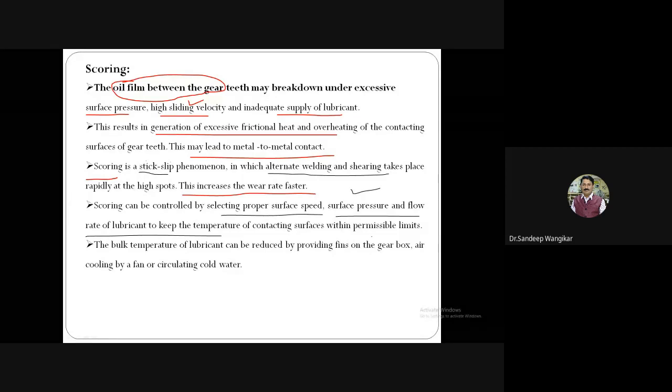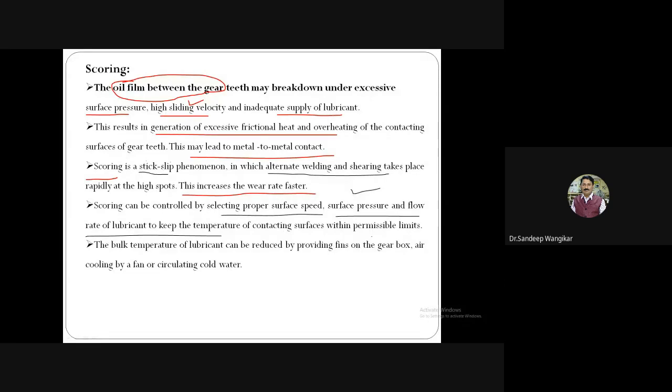The temperature will not increase. If the oil has the capacity to retain its properties up to 135 degrees Celsius only, any oil we are using, then if the temperature in that particular gearbox exceeds 135 degrees, definitely the oil film will fail. It will not retain its properties and metal to metal contact occurs. And imagine metal to metal contact at higher speed. Again, I have explained, it will lead to frictional heat, overheating, and stick slip phenomena, which means alternate welding and shearing takes place.